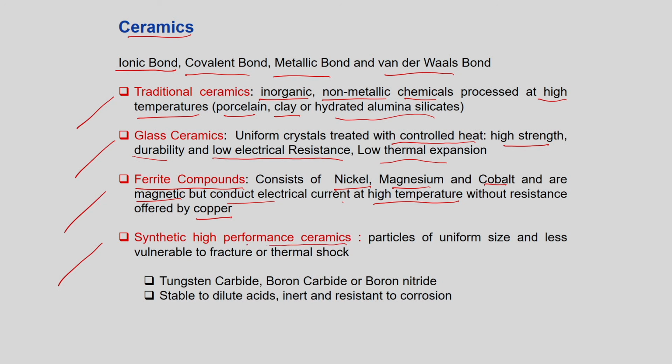Nowadays people are working on synthetic high performance ceramics, which are particles of uniform size and less vulnerable to fracture or thermal shock. Examples are tungsten carbide, boron carbide, and boron nitride. If you are making something novel, it should be useful. It is able to resist dilute acids, is inert, and resists corrosion. That's why it is very important to learn about this.